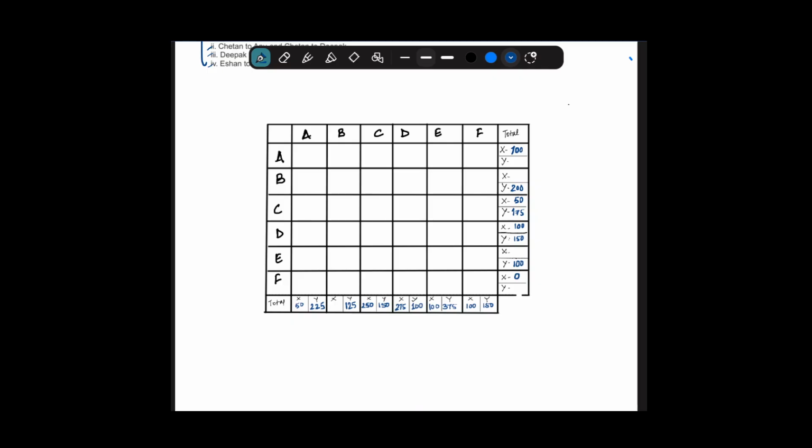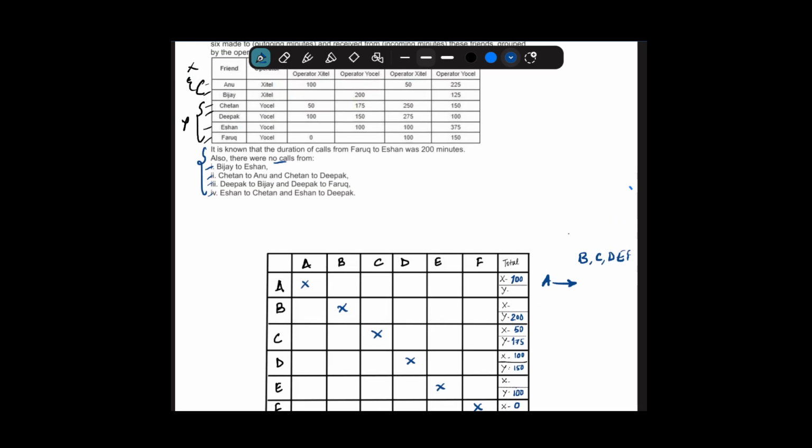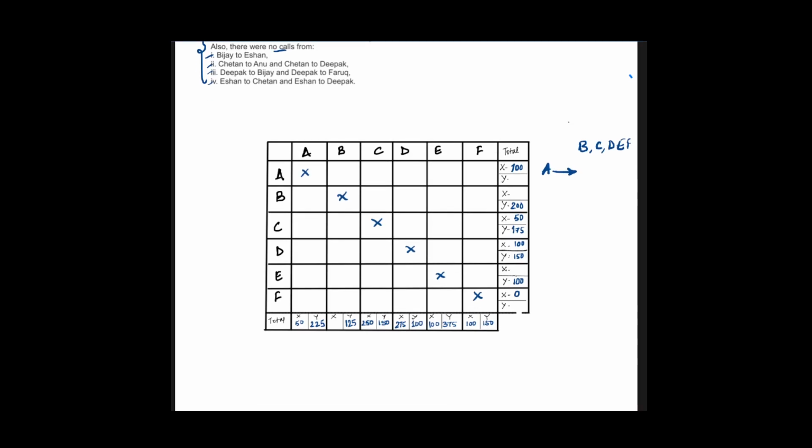So basically I have written the number of minutes. This is the outgoing side: A is calling which people? B, C, D, E and F. We know that A cannot call A, so these cells are not possible. The same person cannot call the same person. And the information we have is that Faruq to Eshan was given 200 minutes. We input this in our table: Faruq to Eshan is 200.